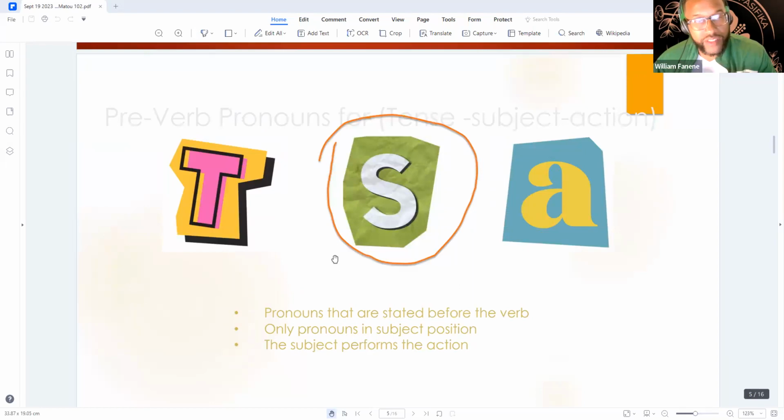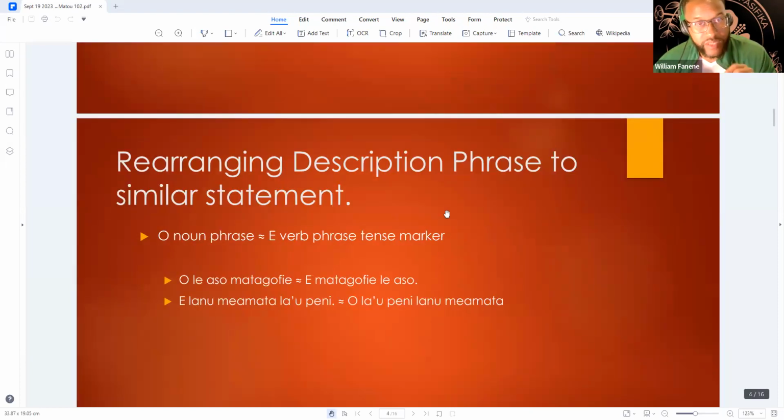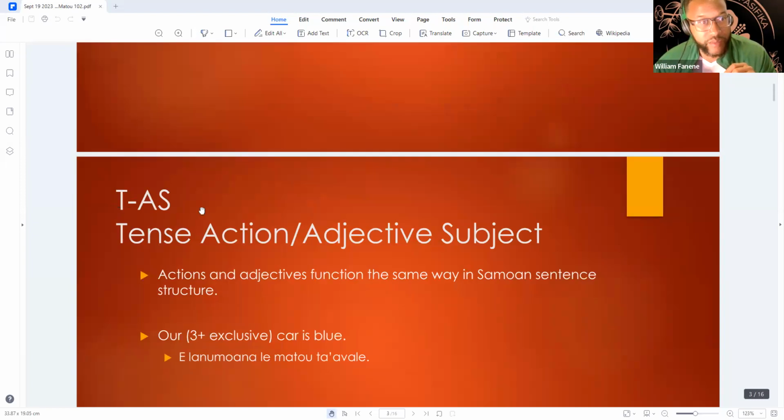All right, so now this is what you were talking about. When you said ua, and then whatever the action was after that, you put the subject after the action. All of this time now, when we're talking about tense, action, subject, there's only a certain list of pronouns that you can use, right?